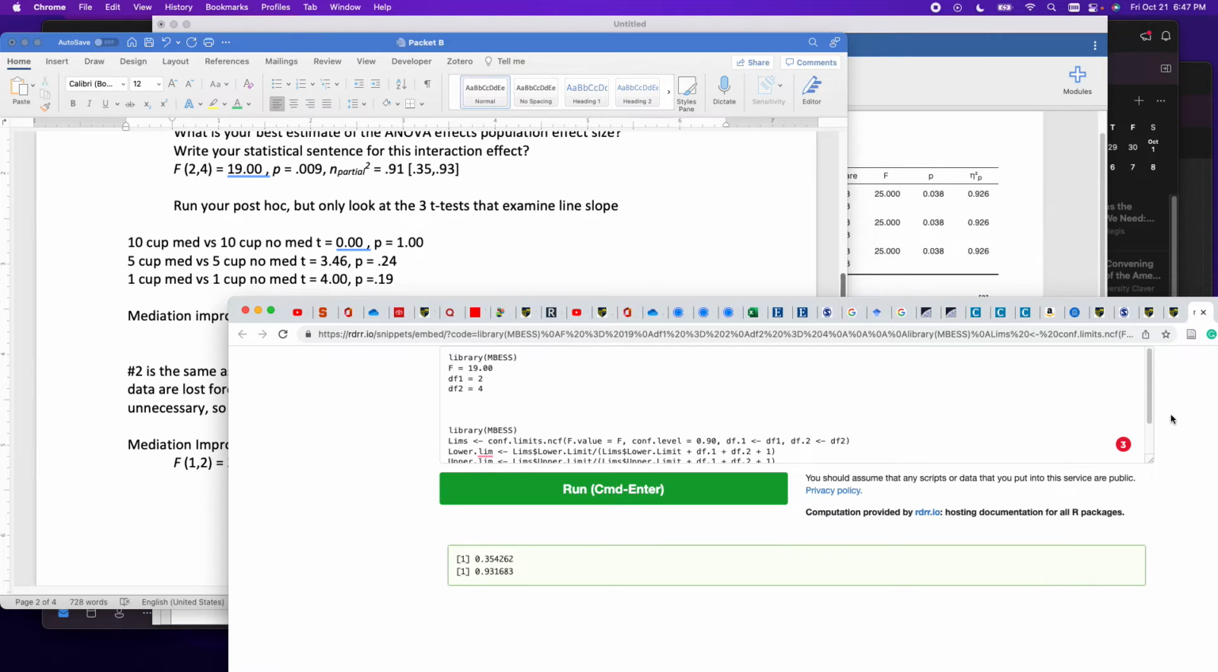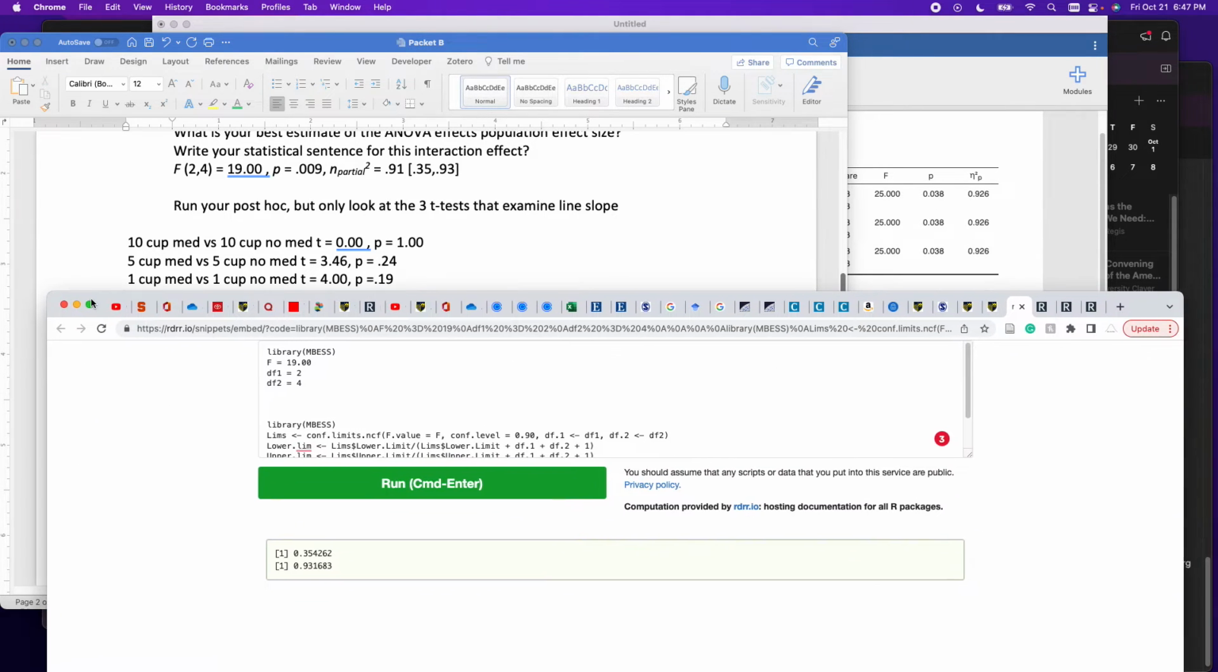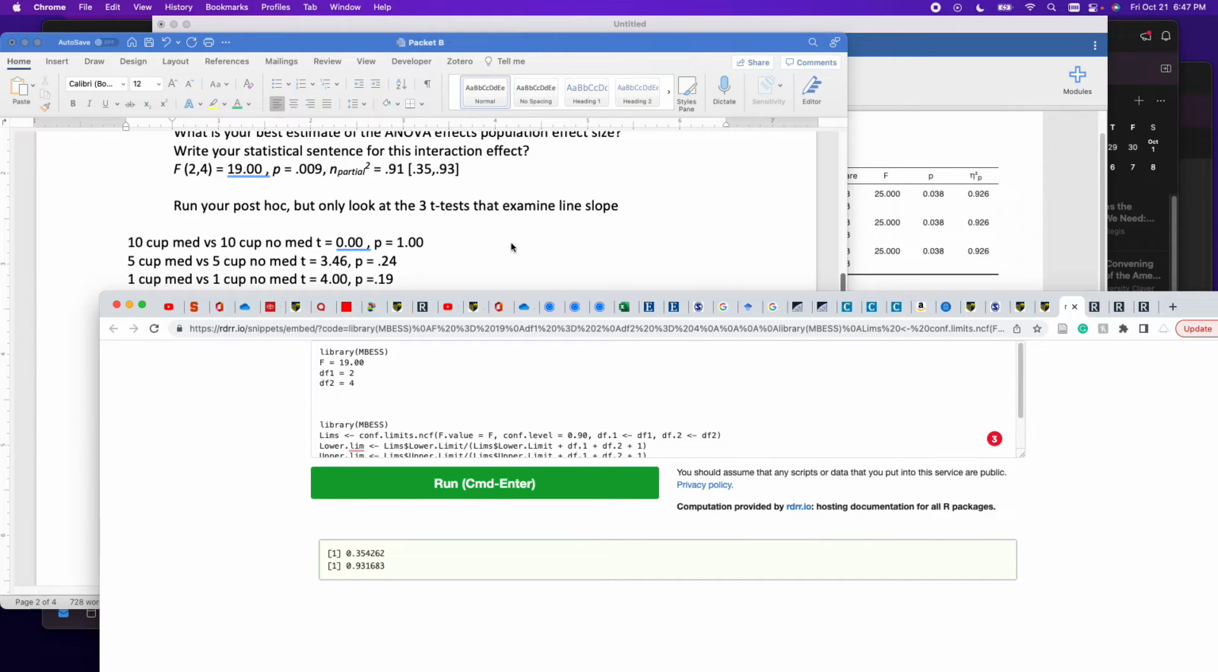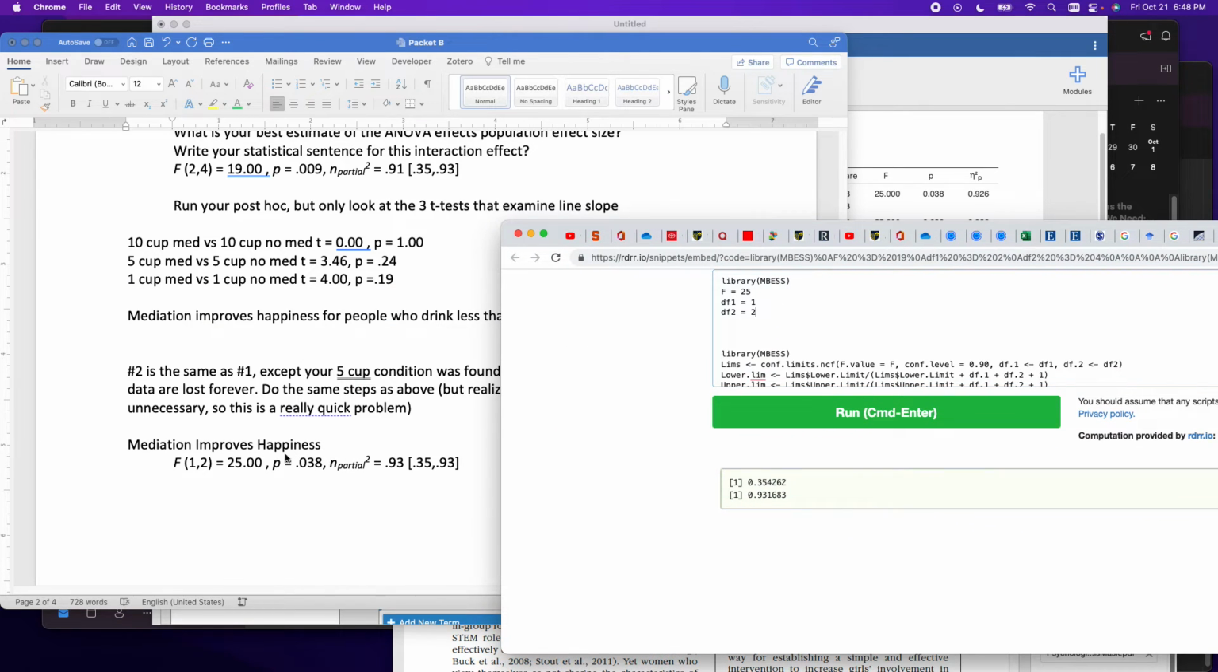Let's go to our friend here. This is a completely within subjects design as well. My F is 25 with 1 and 2 degrees of freedom. You can see that here. Run my command.